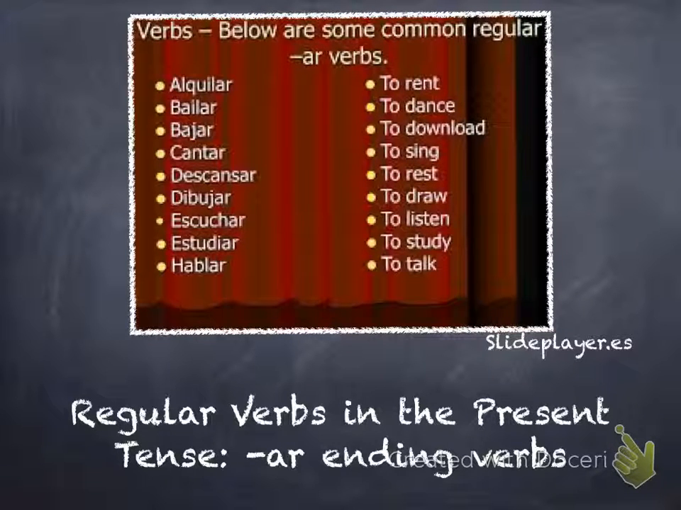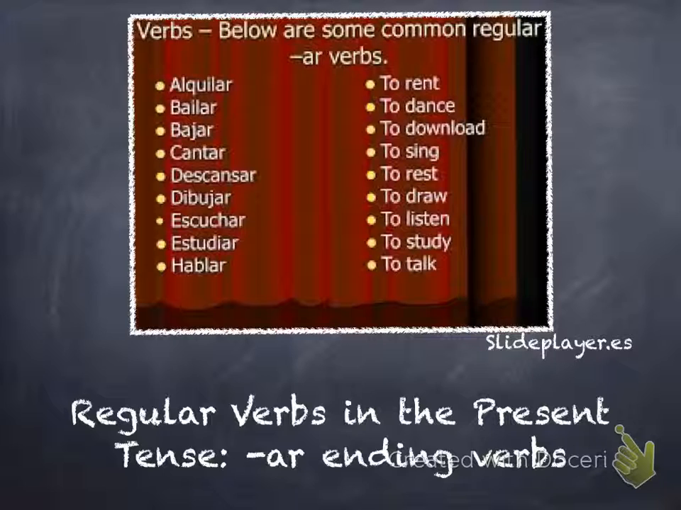Hola, this lesson is regular verbs in the present tense, AR ending verbs. This is going to be the groundwork for how we're going to conjugate all regular verbs in the present tense. So we're going to go through the steps and how to do it, and once you know how to do this, then you'll be able to conjugate any regular AR verb in the present tense.